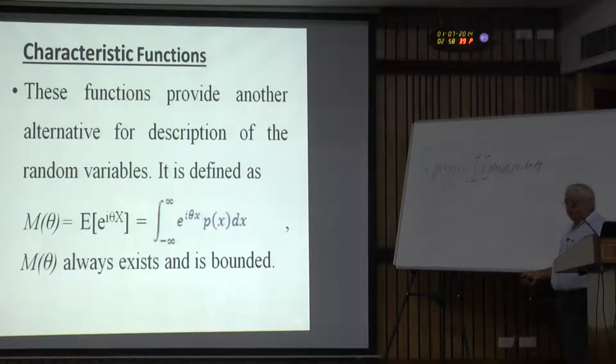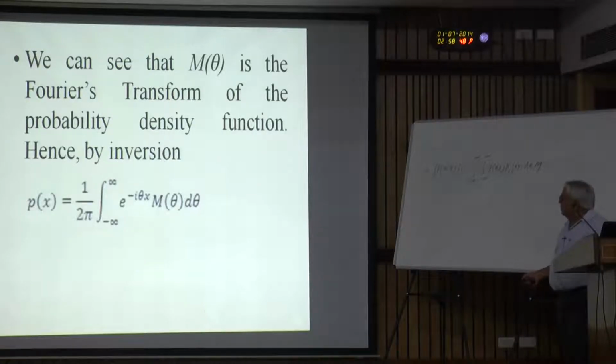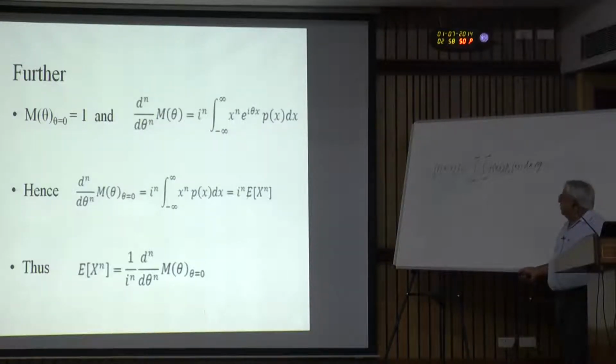So, this is the only one that gets differentiated. These are constants. So, we are differentiating inside the integral sign, and what we are going to get is the derivative of e to the power I theta x again and again n times. So, when it is differentiated n times, I x comes out n times. So, you will have I to the power n taken outside the integral as it is a constant, and x to the power n, because it has to be inside as x is varying inside the integral.